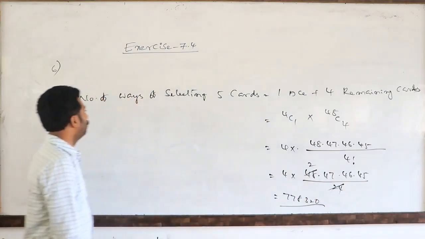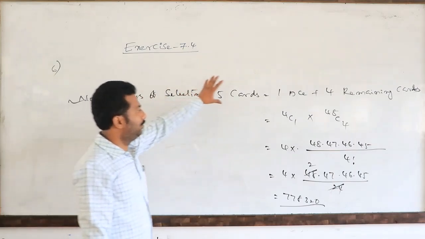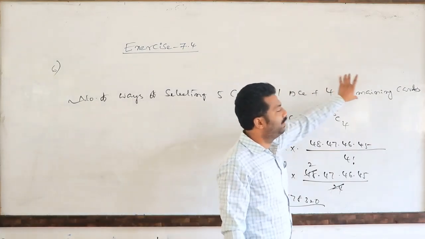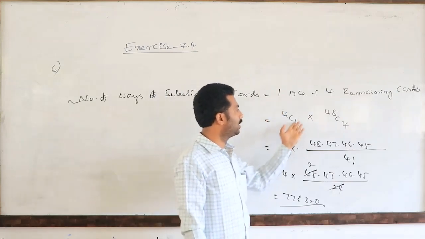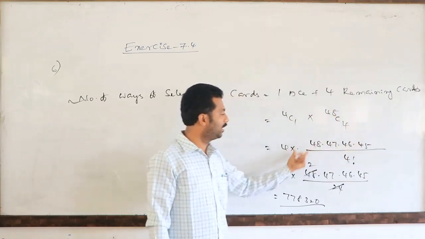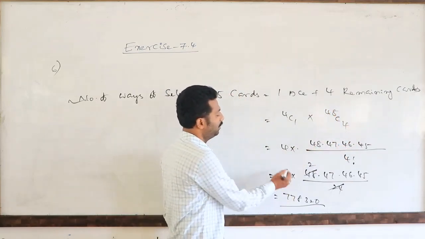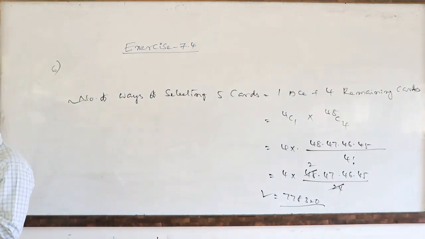So like this we have to answer. See here, in total a 5 cards combination, one is an ace card, and the remaining 4 cards are other than ace cards. So 4 ace cards are there, one can be selected, and from the remaining 48, 4 can be selected. If you simplify this, you will get the answer like that. Next, question number 7.